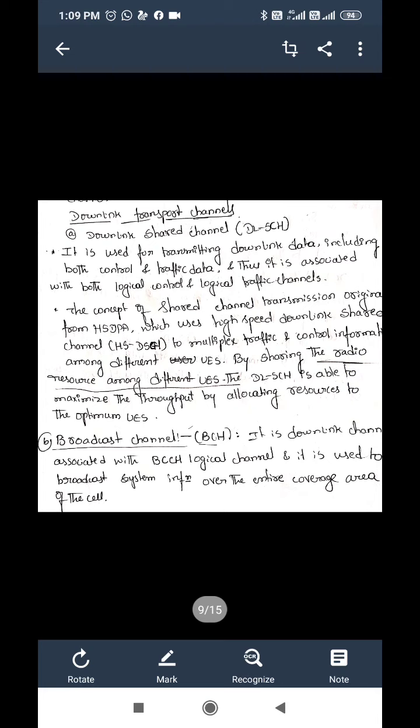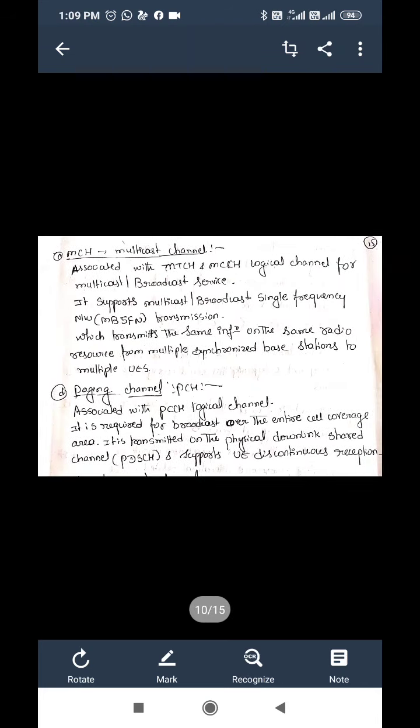Second one is BCH, that is broadcast channel. It is a downlink channel associated with the BCCH logical channel, and it is used to broadcast system information over the entire coverage area of the cell. Next is MCH, that is multicast channel. It is associated with MTCH and MCCH logical channels for multicast broadcast service.